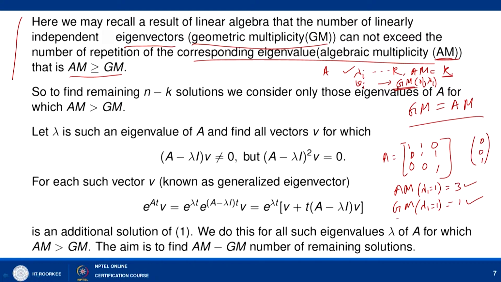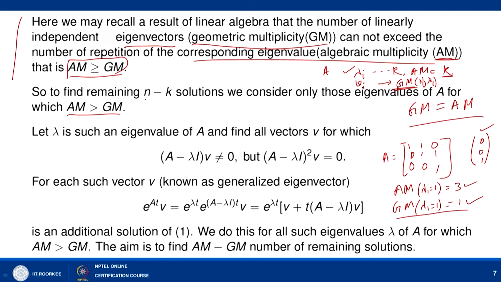So, geometric multiplicity is 1 and algebraic multiplicity is 3. This is a result of linear algebra that you can find in any standard textbook. It means we are in trouble when AM is strictly greater than GM.